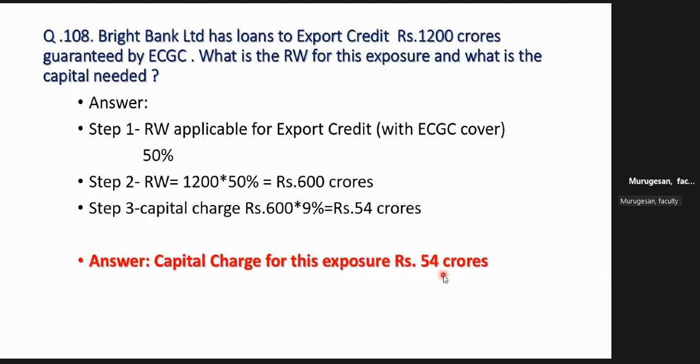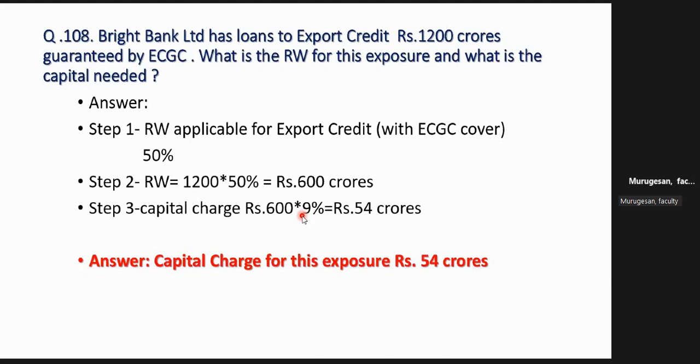Sir, where did this 9% come from? 9% is the default, madam. 9% is the default for calculating capital. What is the capital? That means if 600 crore becomes the loss, to manage the loss, banks would have at least 9% of that loss to absorb the loss.